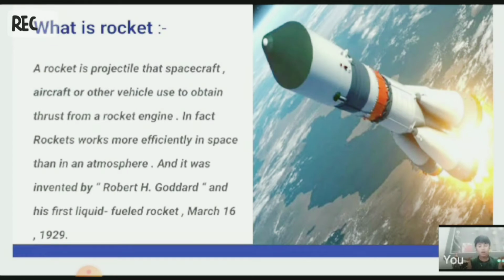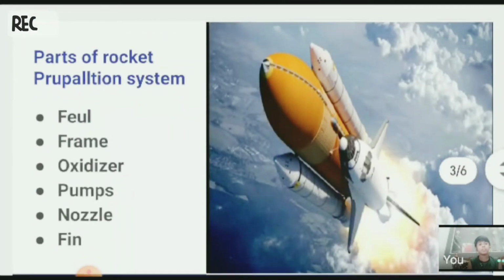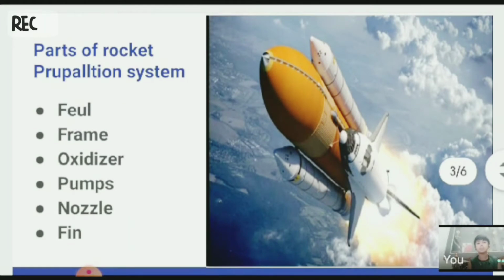Now let's talk about the parts of a rocket, the propulsion system. In the propulsion system, there are 6 main parts: the fuel, frame, oxidizer, pump, nozzle, and fins. These are the main 6 parts that help the rocket fly and cross the atmosphere. Now let's talk about the fuel. Fuel is nothing but aluminum particles or hydrogen. There are 2 types of fuels: aluminum particles and hydrogen.